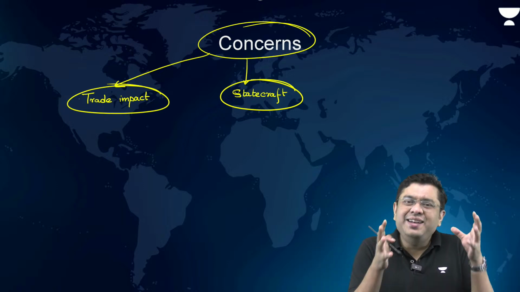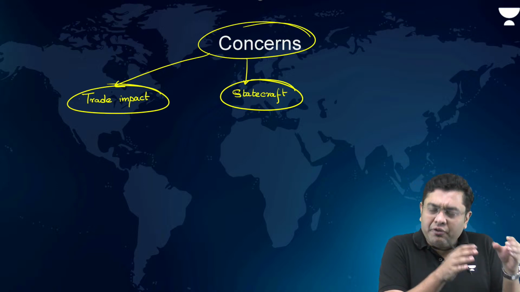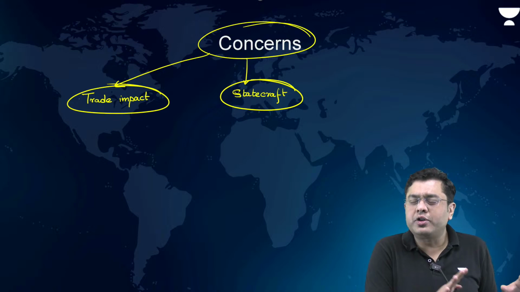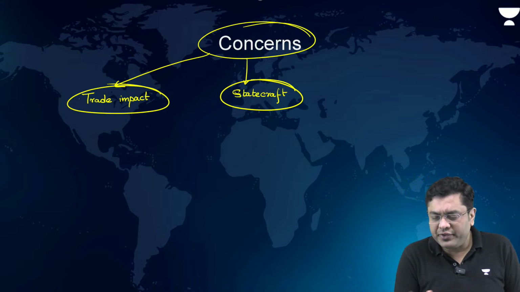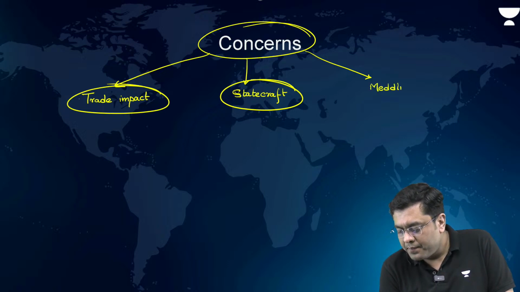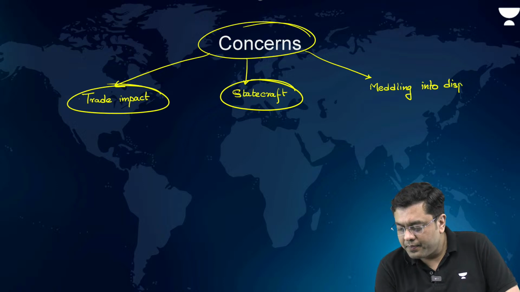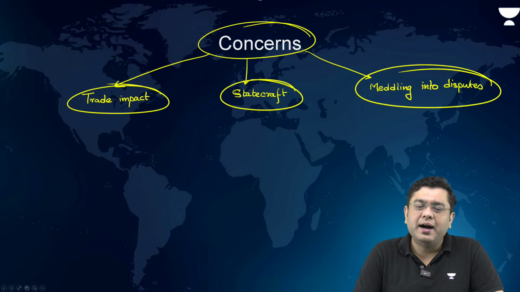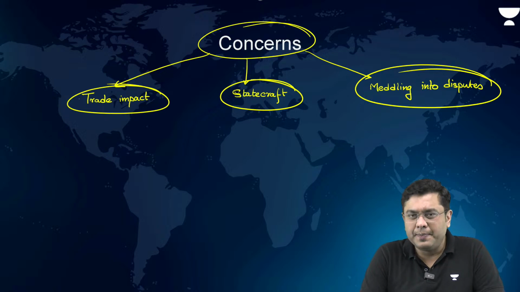So the US unnecessarily meddling into our own disputes is not something that will be looked upon kindly by policy makers. So this is again another point of concern.